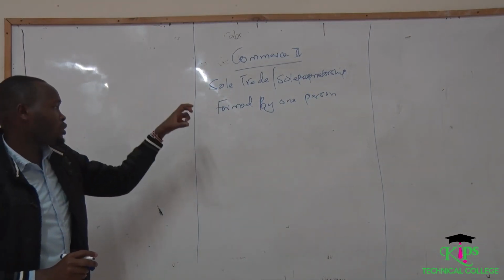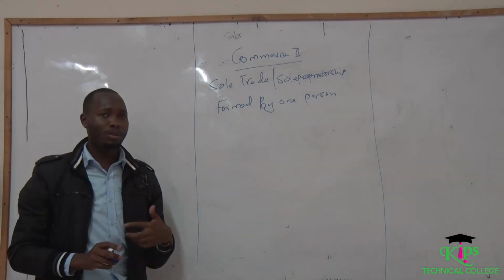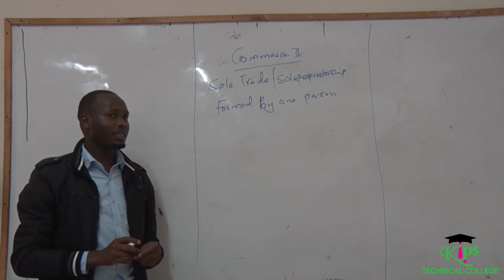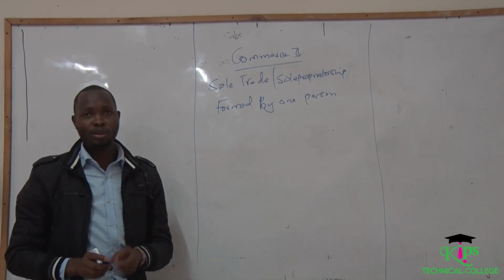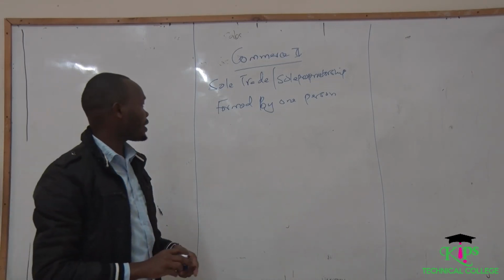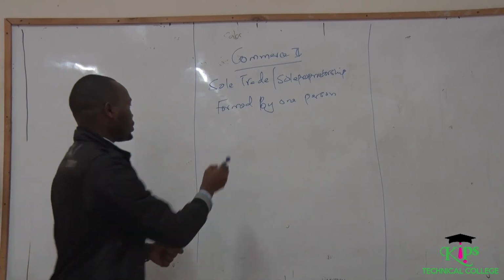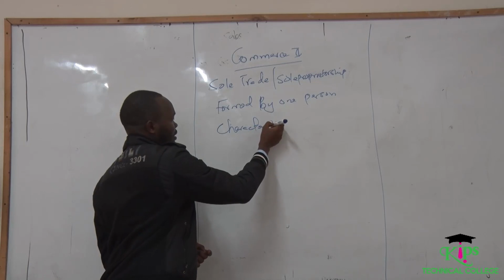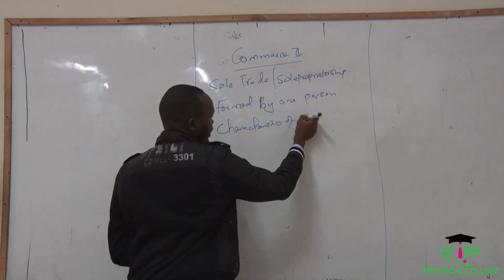It is also characterized by the person forming that kind of business. This kind of business is run by only one person, and all the activities are done by one person. The next thing we are supposed to know is the characteristics of a sole trade.